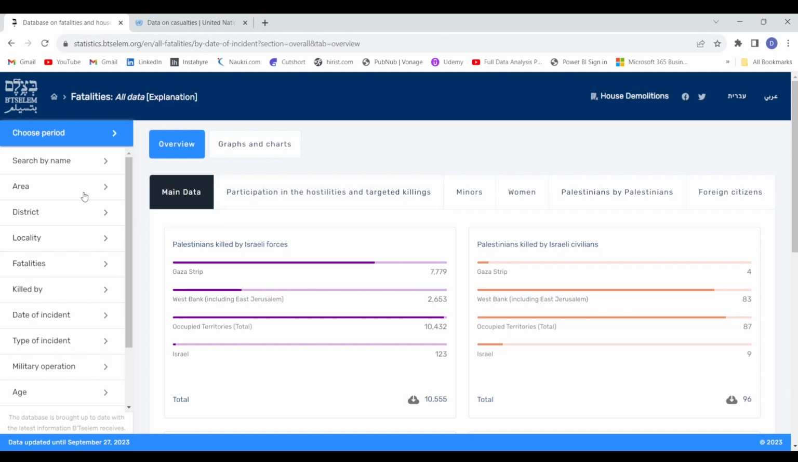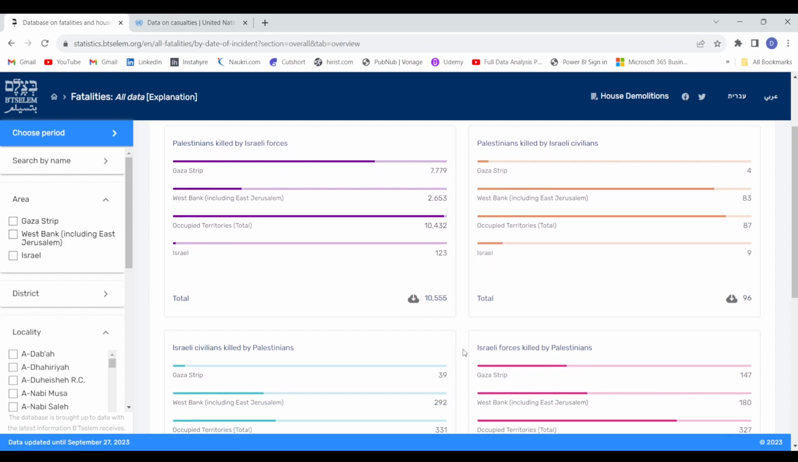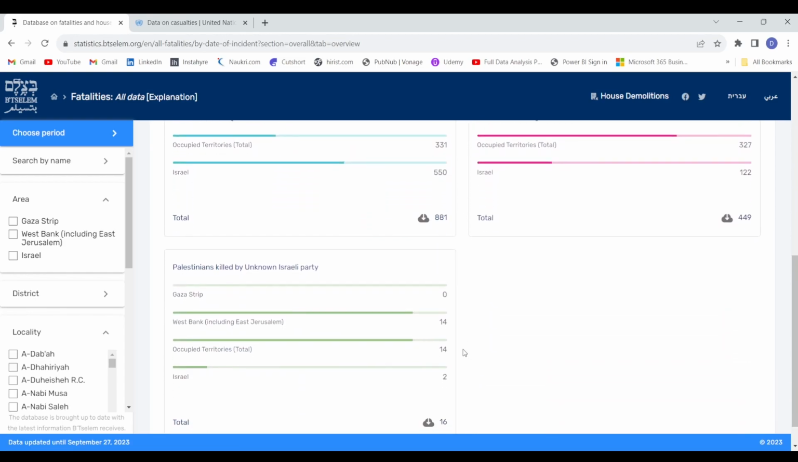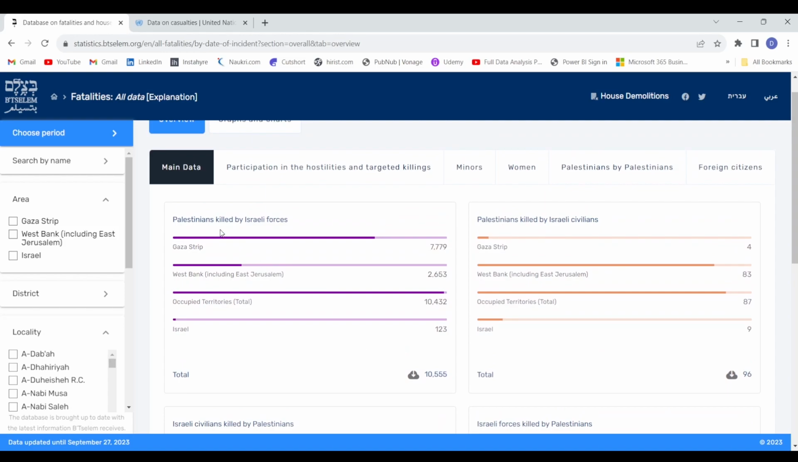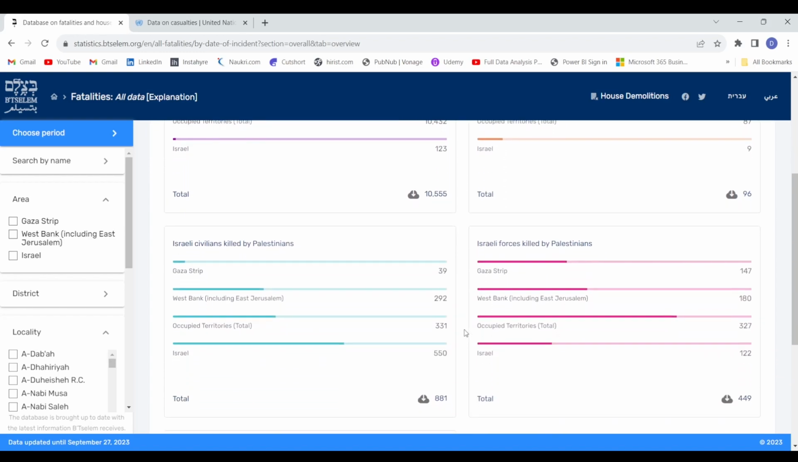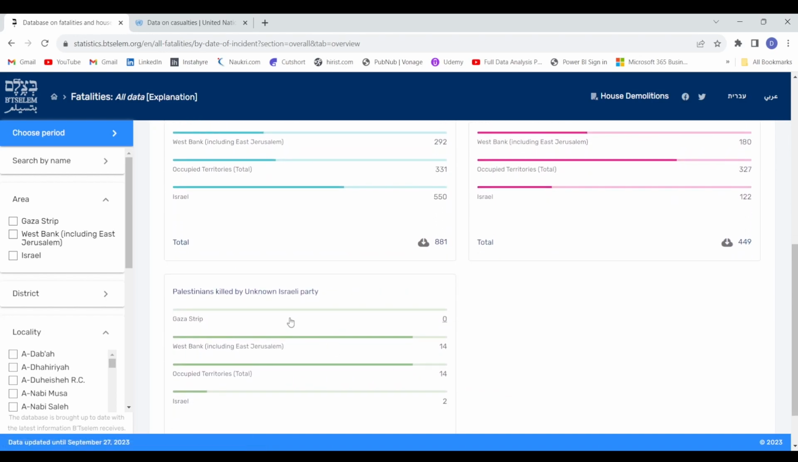As I've already said, they have provided different filters on the left hand side, and then they have created these 5 bar charts on which the data is represented, and they have basically created different categories. Here we have Palestinians killed by Israeli forces, then we have Palestinians killed by Israeli civilians, and similarly Israeli civilians killed by Palestinians and Israeli forces killed by Palestinians, and then we have Palestinians killed by unknown Israeli party.